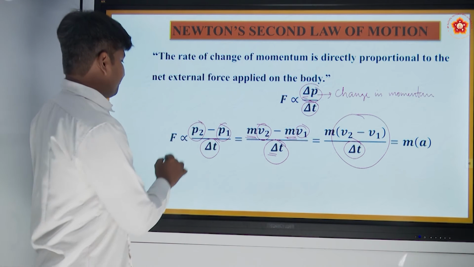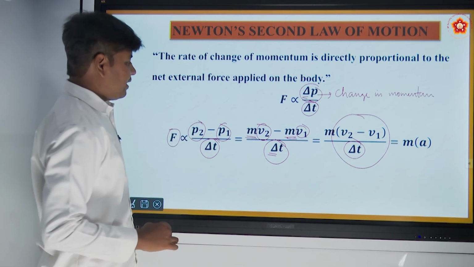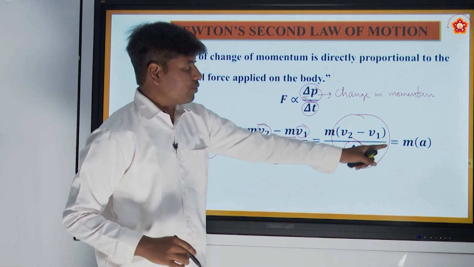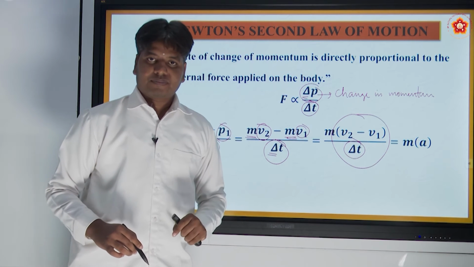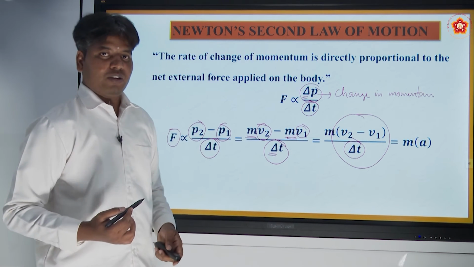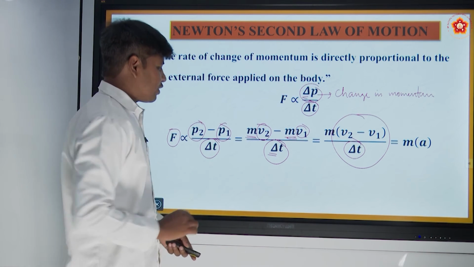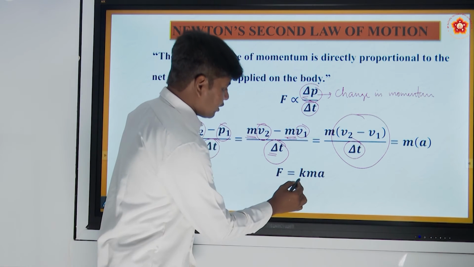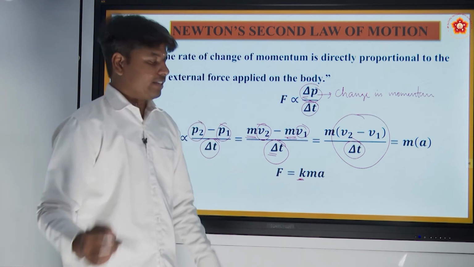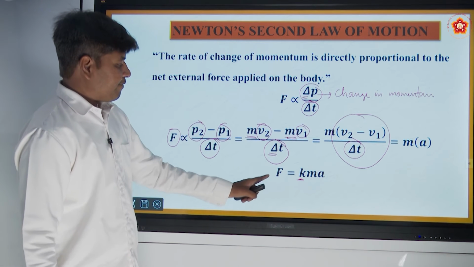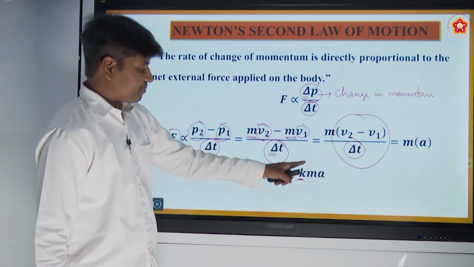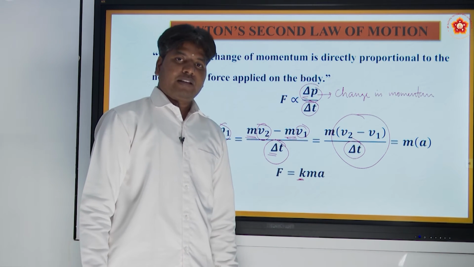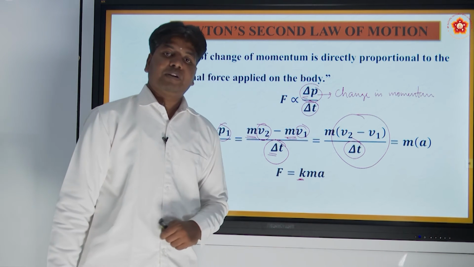So, your force is directly proportional to m into a, mass into acceleration. To remove the proportionality, I need to multiply with some constant k. Easily you can verify that k is equal to 1. Take a force of 1 Newton, mass of 1 kg, acceleration of 1 meter per second square.